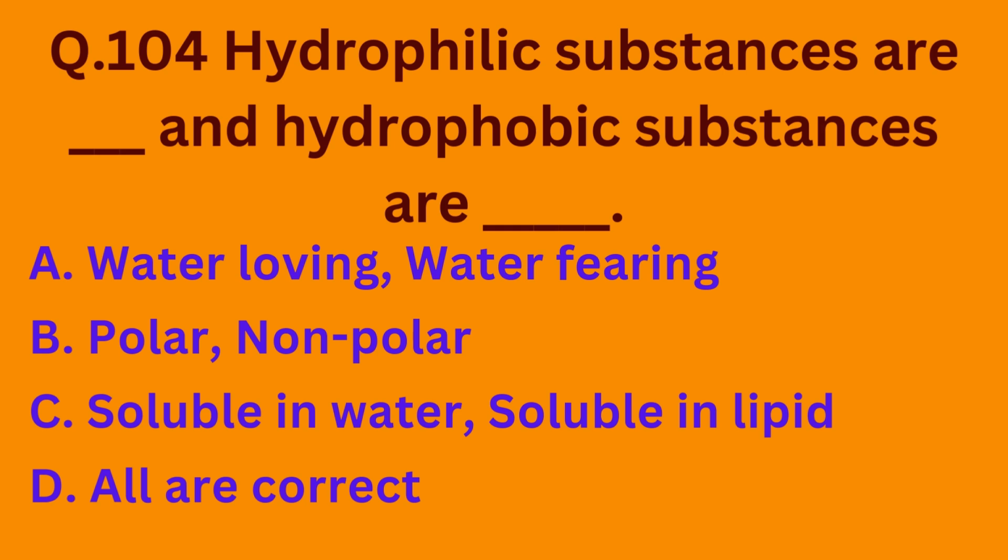So basically the correct option is option D, all are correct options. Hydrophilic substances are basically water loving, polar and soluble in water, while the hydrophobic substances are water fearing, non-polar and soluble in lipids. So D is the correct option.